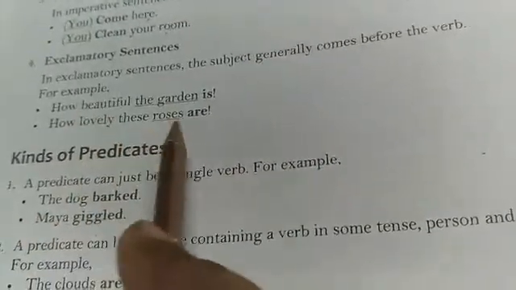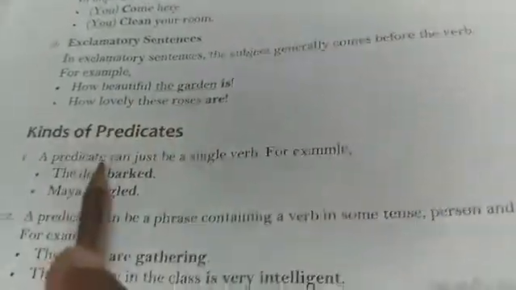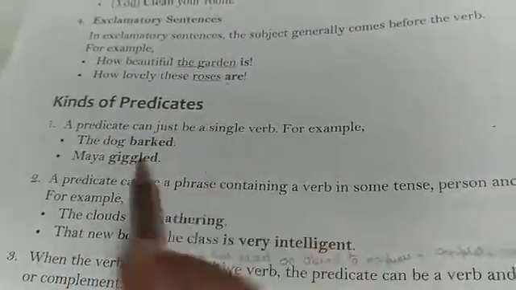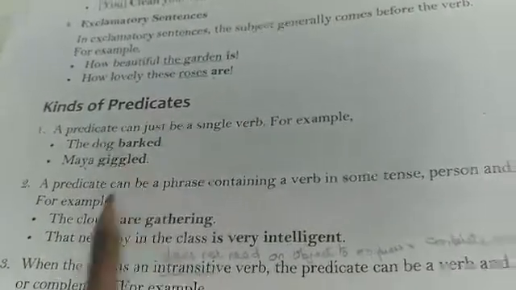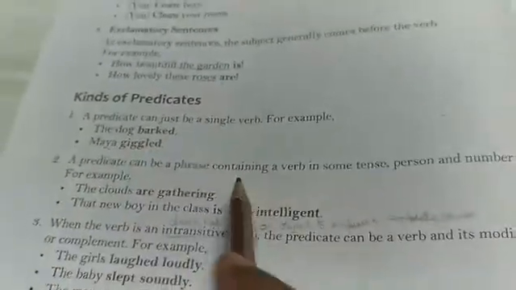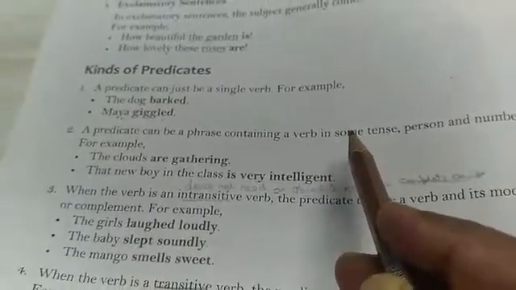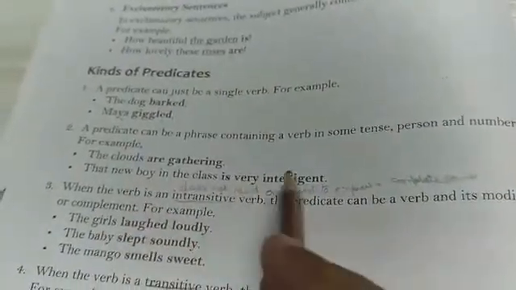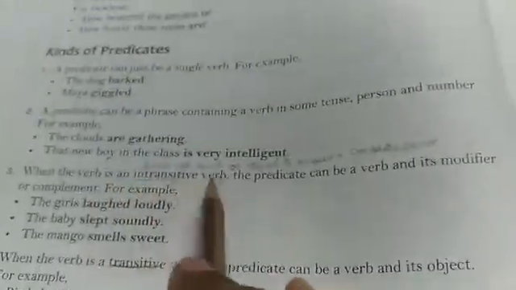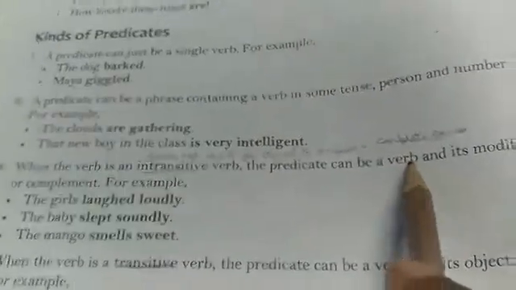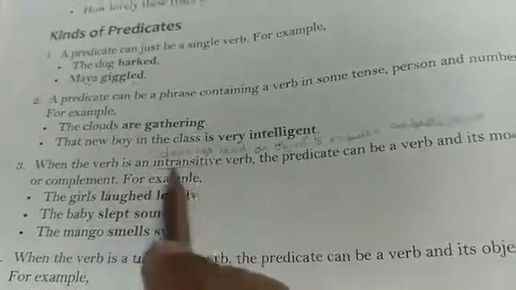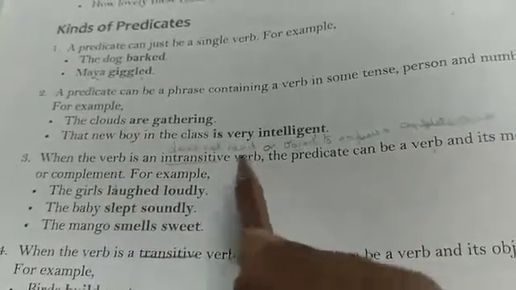Now these were the kinds of subjects. Now we come to kinds of predicates. The predicate can be a single word, like Maya giggled. A predicate can be a phrase containing a verb in some tense and person. For example, the new boy in the class is very intelligent. When the verb is an intransitive verb, the predicate can be a verb and its modifier or complement. Now the question comes, what are intransitive verbs?